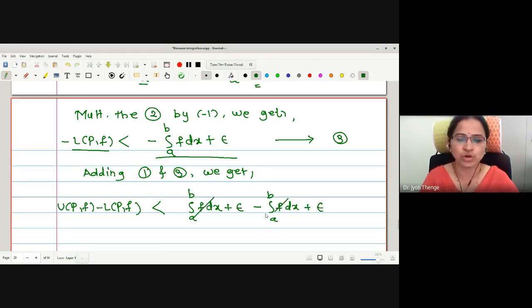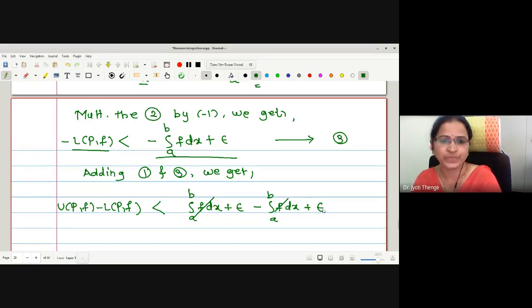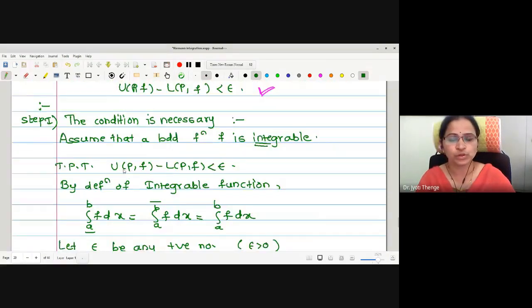Now here these two terms are going to cancel one another, and what do we remain with? Epsilon plus epsilon, which is 2 epsilon. But what do we want to prove? UPF minus LPF is strictly less than epsilon. Correct?